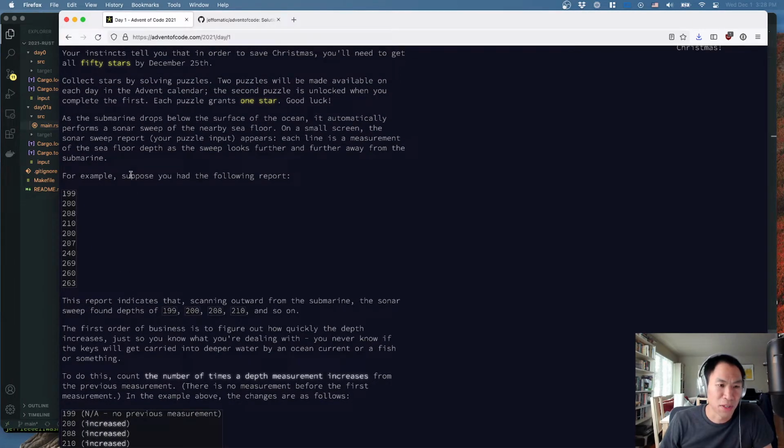Okay, so there's this kind of funny submarine story. We're doing sonar sweeps, and oh boy, I'm now just thinking about all the different fun little gimmicks that Advent of Code problems sometimes have.